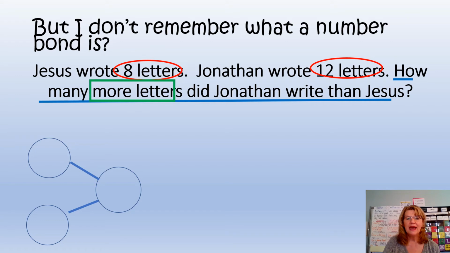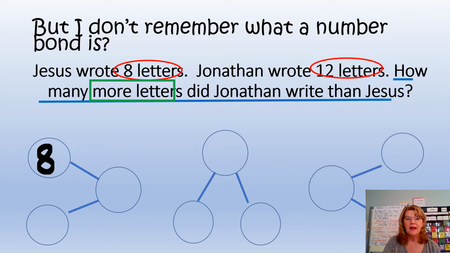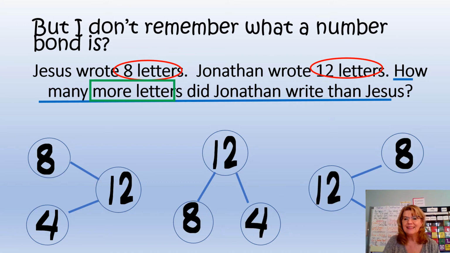A number bond has a part, which would be 8, another part, which we don't know, and a whole. How can we figure that out? Well, we could count backwards until we got to 8: 12, 11, 10, 9, 8. The answer is 4. And no matter which way the number bond is angled, you're still going to fill it in the same.